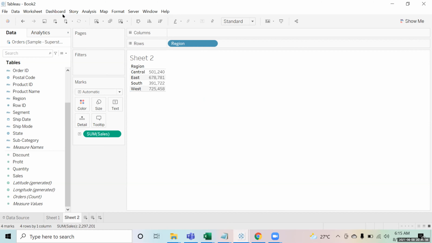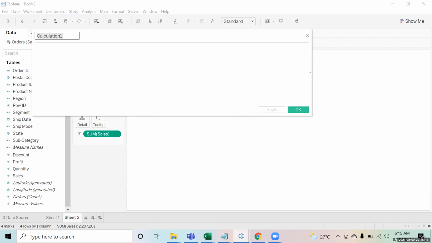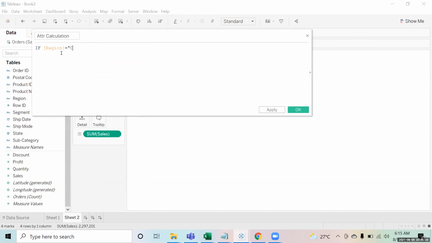So what I'm doing over here is, suppose I create a new field. Let's create a calculated field. I'm calling it attribute calculation. And I'm saying that if region is equal to central, then I am saying sales, and just make this field.